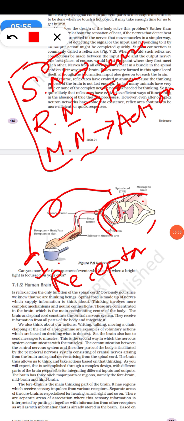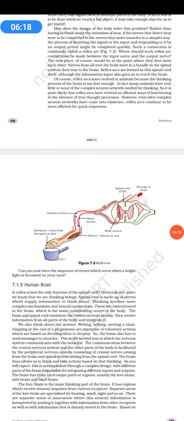Then it goes through the relay neuron in the spinal cord. Once this happens, it says you need to remove your hand from there. That is given to the motor neuron, which tells your hand to get removed. That is how the neurons work.